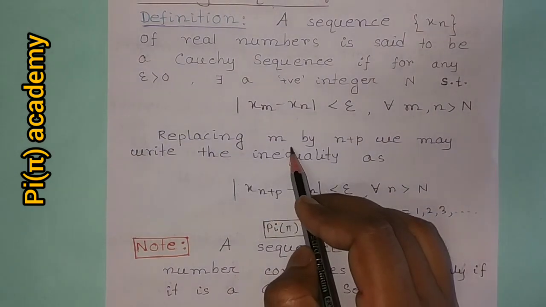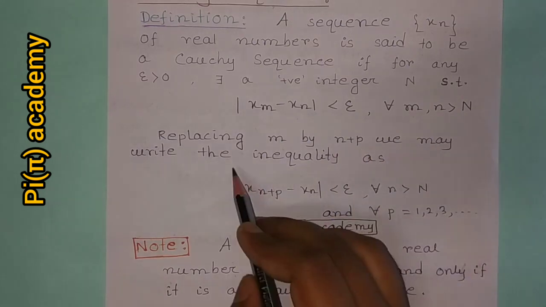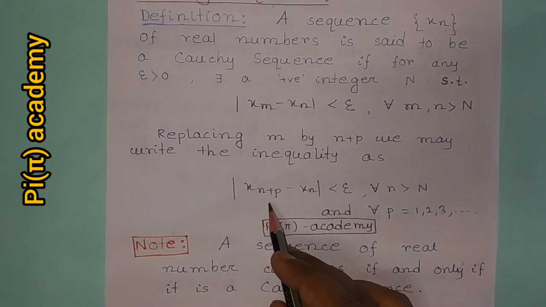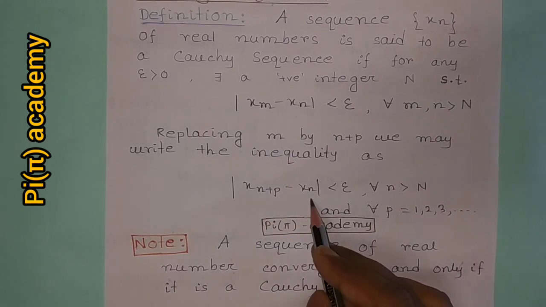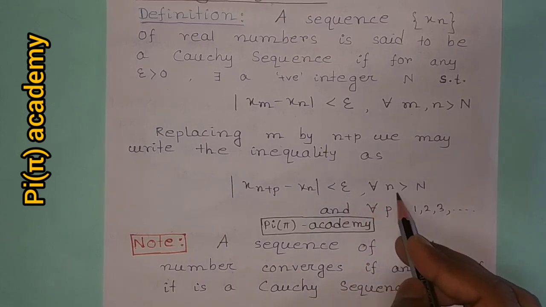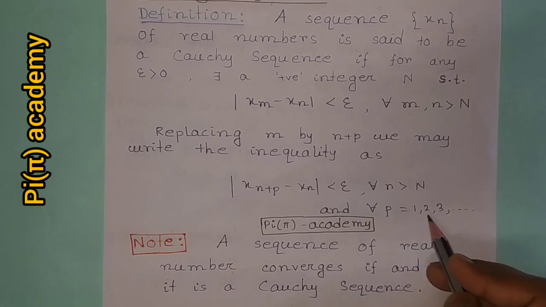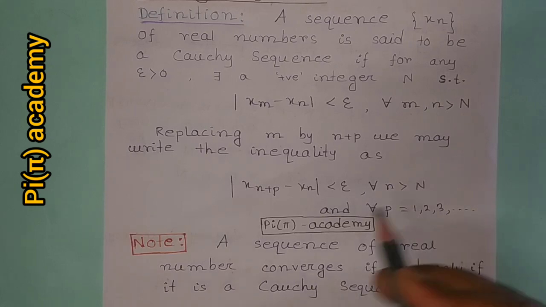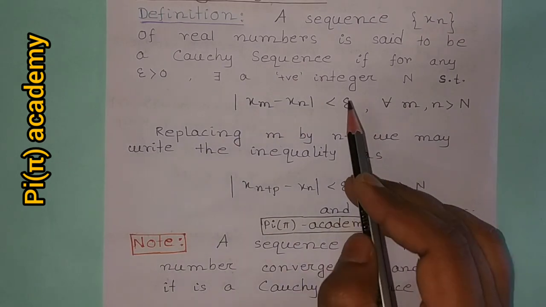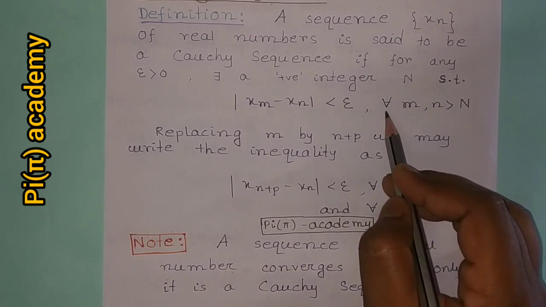Replacing small m by small n plus small p, we may write the inequality as mod xn plus p minus xn less than epsilon for all small n greater than capital N and for all small p equal to 1, 2, 3, and so on. That is, if this inequality holds, then we can say that the sequence xn is a Cauchy sequence.